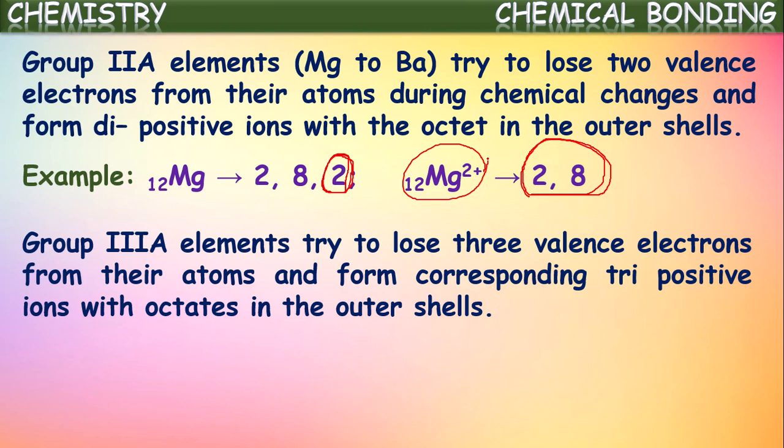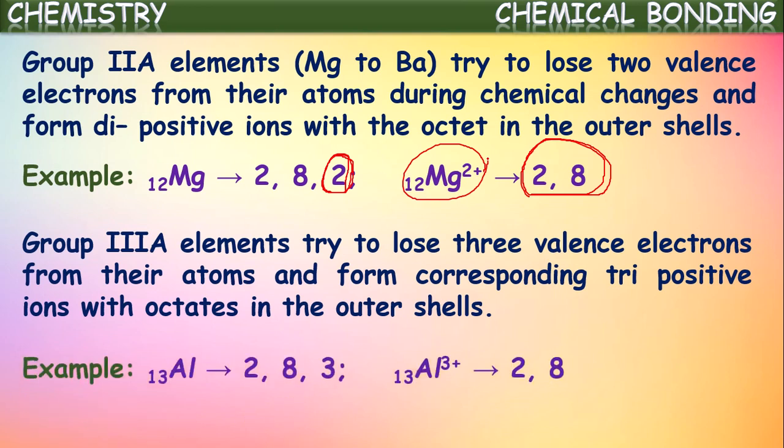So third A group elements are boron, aluminium, gallium, indium and thallium. If you observe one of those elements, aluminium, its atomic number is 13. If we write the electronic configuration for that, we get it as 2, 8, 3. That means these elements of third A group have 3 electrons in their valency shell.